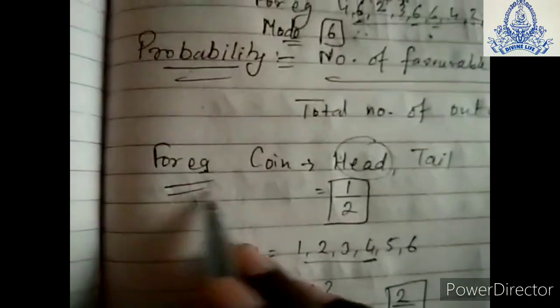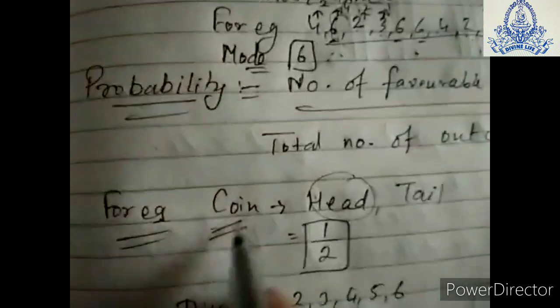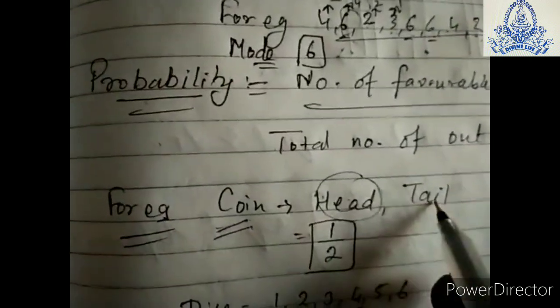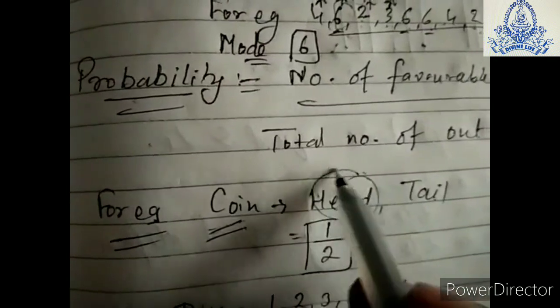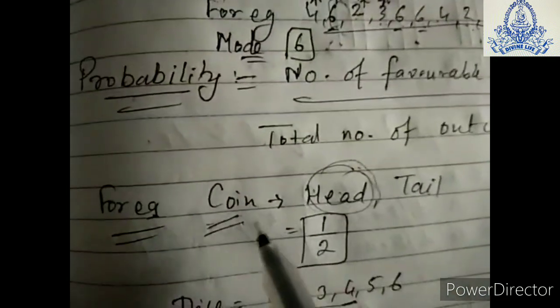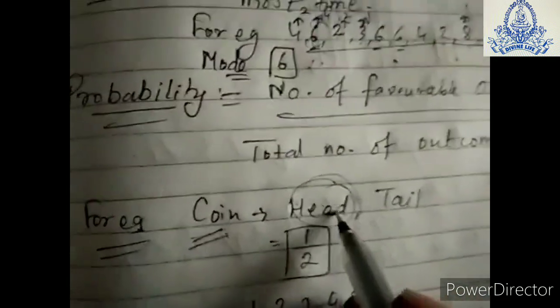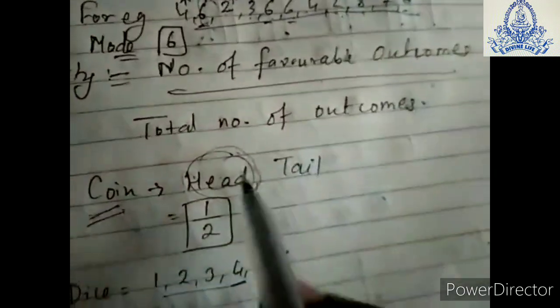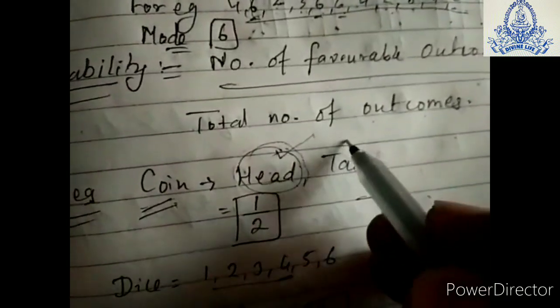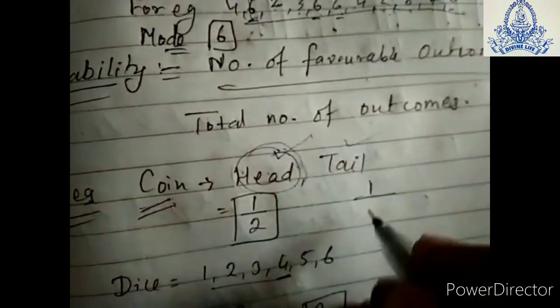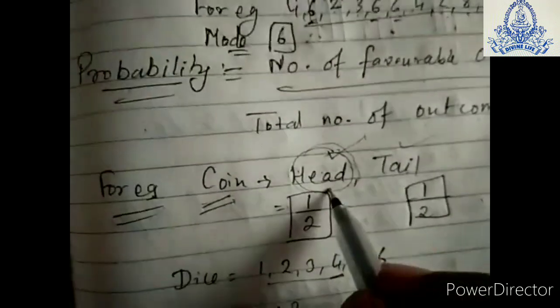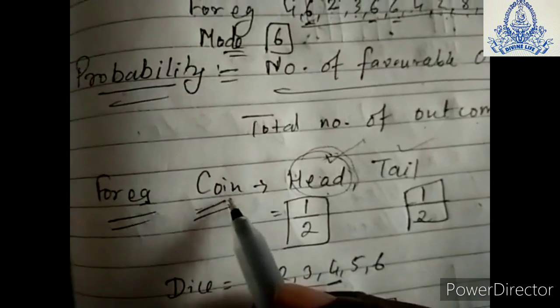For example, we can talk about a coin, which has two sides, that is head and tail. Suppose I ask what is the probability of getting a head if we toss a coin? The number of favorable outcomes is only one, that is head. So we will write 1 upon the total number of outcomes. It is possible to get head and also tail, so the total number of outcomes is 2. That is 1 upon 2, the probability of getting a head when we toss a coin.